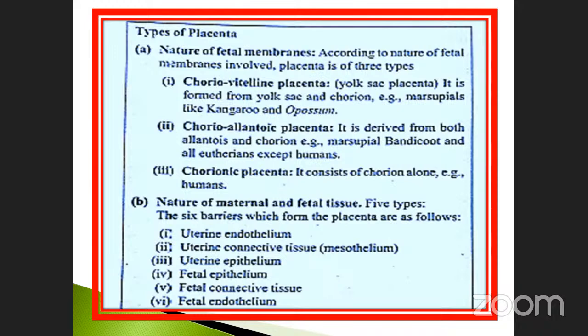These are the choriovitelline placenta. And the chorioallantoic placenta is derived from both the allantois and chorion, so we already know the fusion. Examples: marsupials, also bandicoot, and all eutherians except humans. They are giving the examples.